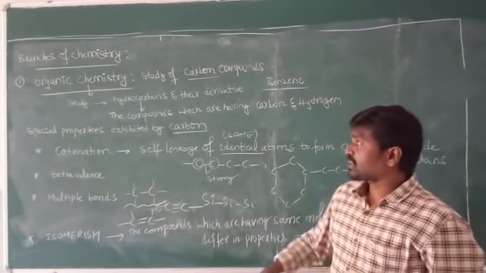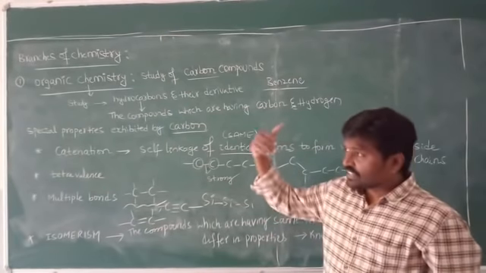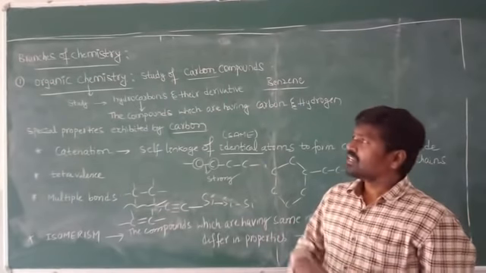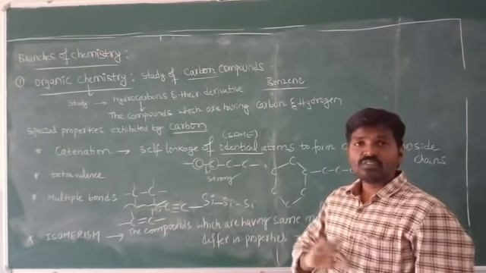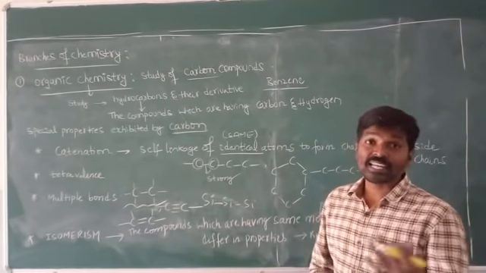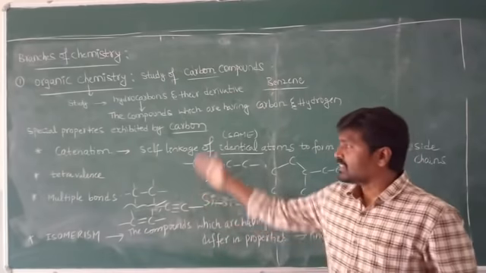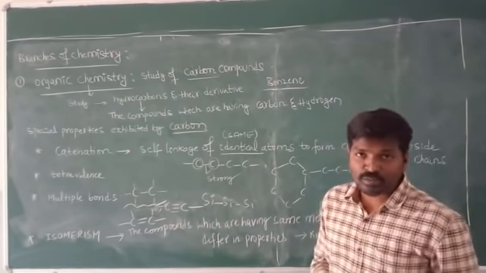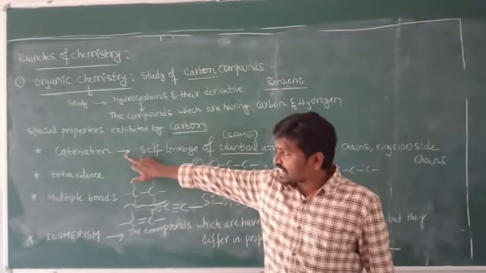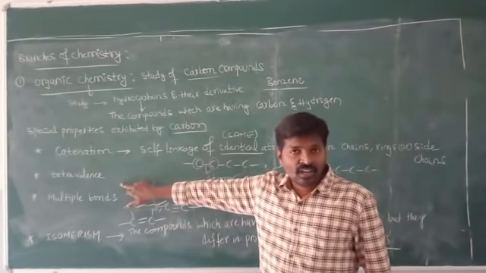Next, this carbon is exhibiting some special properties, and due to that reason this carbon is very important when compared to the remaining elements. What are the special properties exhibited by carbon? What is the first one? Catenation. The second one? Tetravalence of carbon.